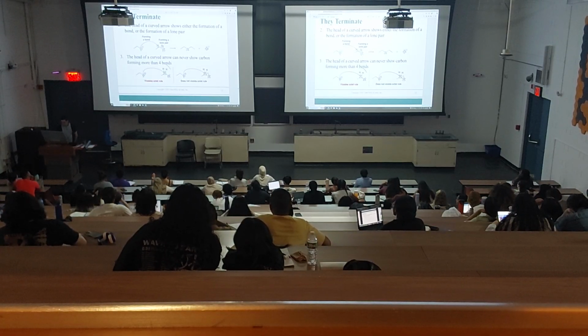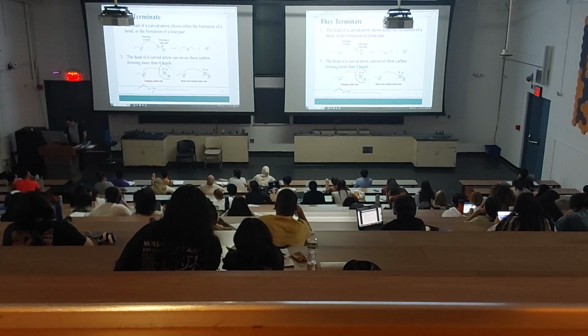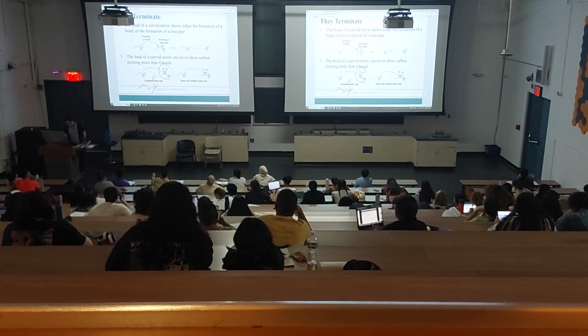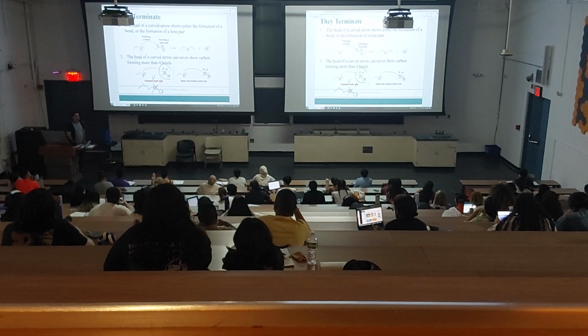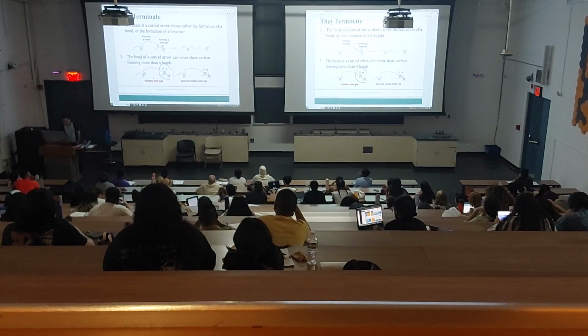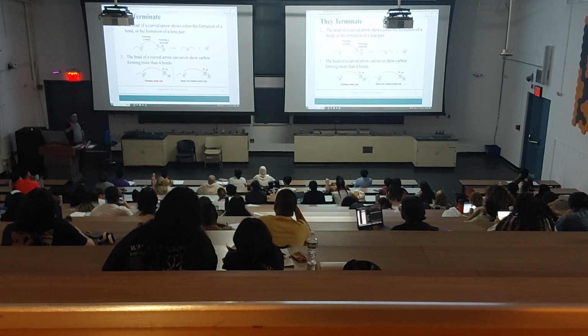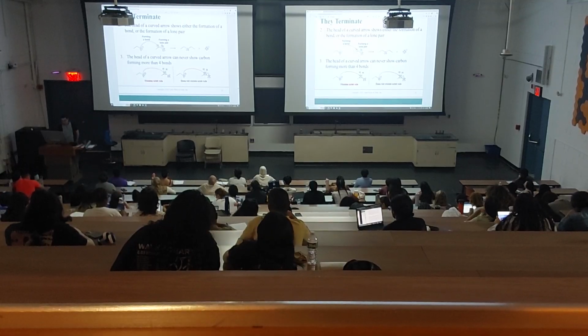So what's wrong with this? If we draw this arrow, I'm going to draw the product. We get this methyl, hydrogen, hydrogen, chlorine. This carbon now has five bonds, and carbon can never have that. So please be aware of that. If that happens, that means you're missing a step, and in this case, the chlorine is leaving.